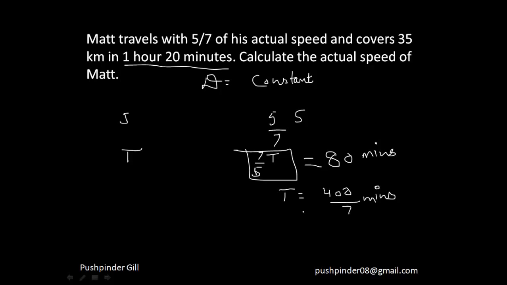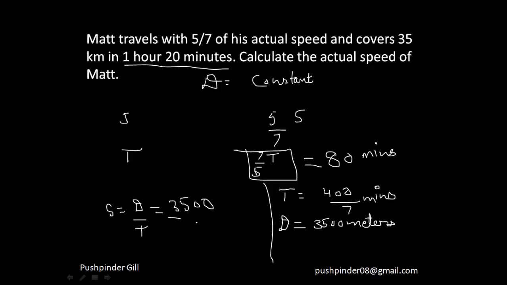Now the distance is given to you as 35 kilometers. So I can also say that the distance is 35,000 meters because I would want to calculate the speed in meters per second. So distance is 35,000 meters, time is this much. So what is speed, guys? Speed is distance upon time. So speed is equal to distance, which is 35,000 meters, upon time, which is 400 into 7.